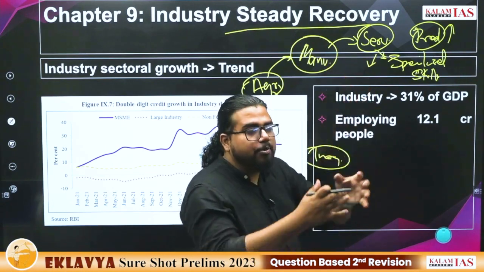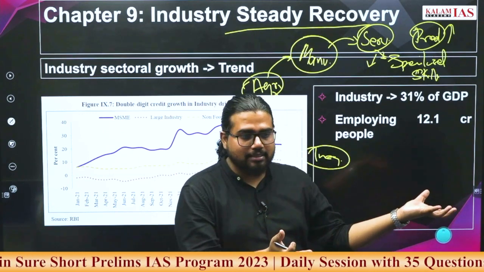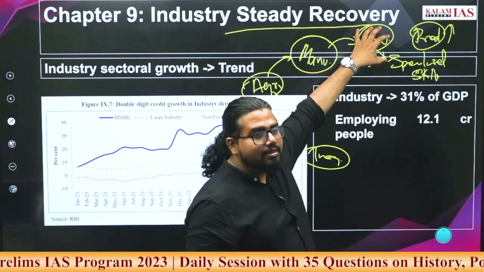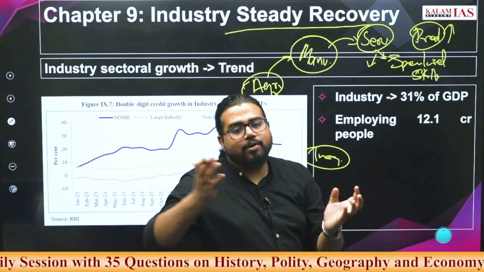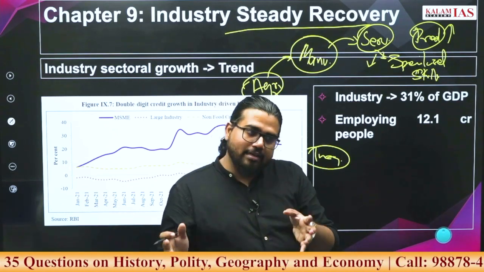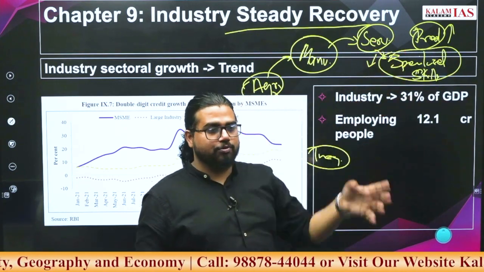Even a small number of people can create revenues in crores or very huge numbers. So the number of people the service sector can provide jobs for is very less. That is one. And even if you are providing the job, you need a specialized skilled workforce.